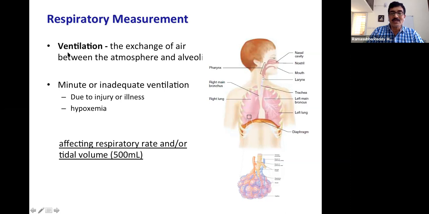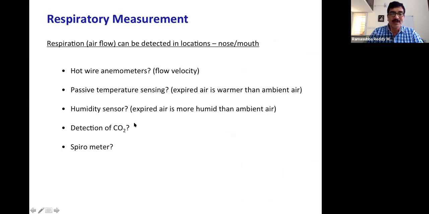And the other one, which we also mentioned in the morning, is ventilation. That is how the air goes in and comes out. That is more important, so the ventilator and these sorts of things. All that we find out is whether we are properly able to breathe in and breathe out. This activity we try to use. There are hot wire anemometer, passive temperature sensing, humidity sensor, and detection of carbon dioxide concentration.